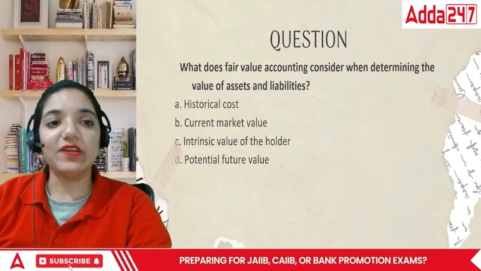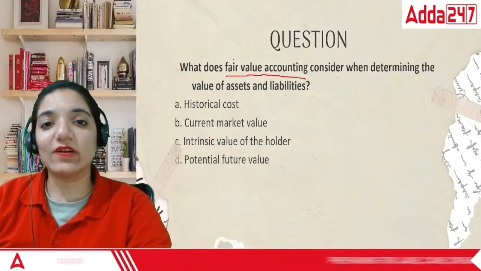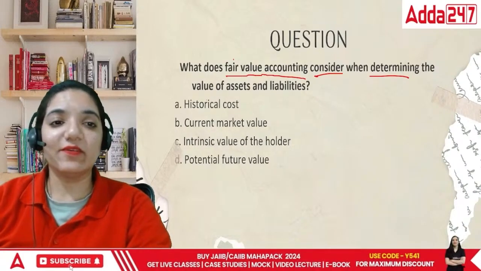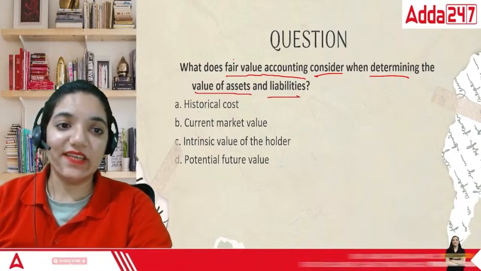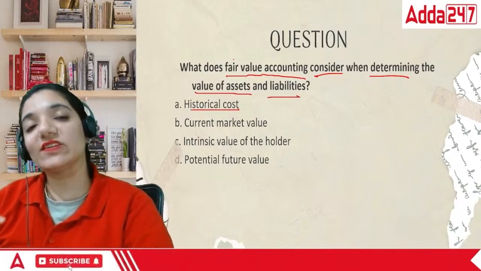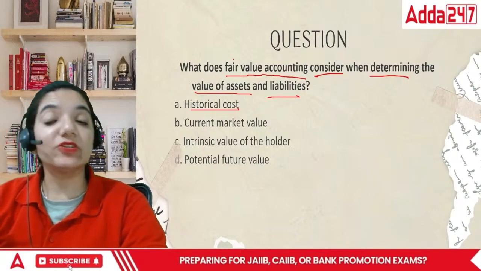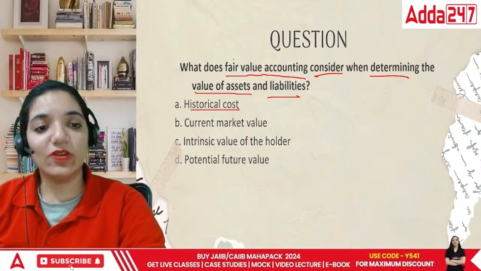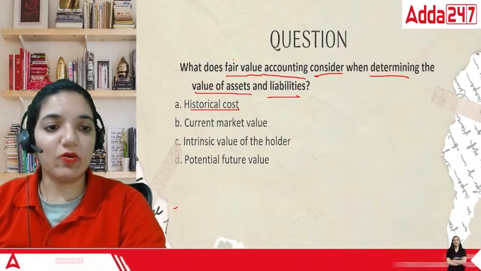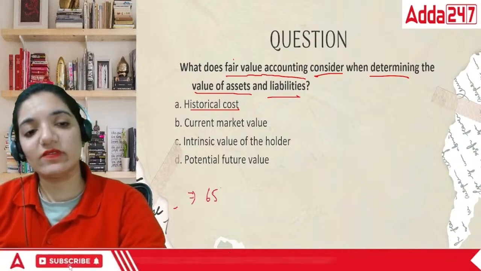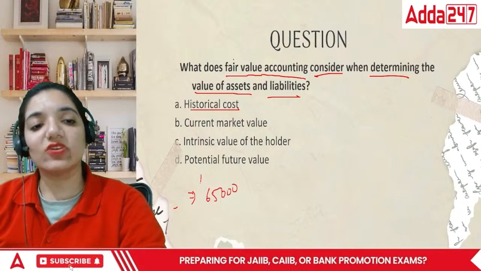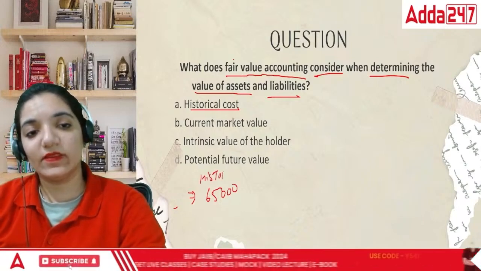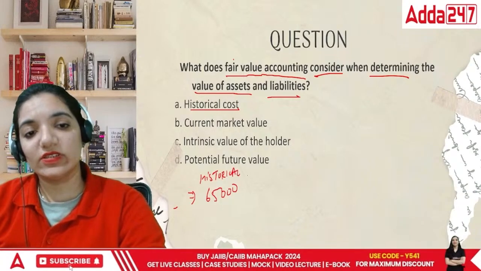Okay, next point. What does fair value accounting consider when determining the value of the assets and liabilities? Historical cost. Historical cost is the cost at which we purchase the particular thing. For example, I bought my phone in, say, March. I bought it for, say, 65,000. That is the historical cost.